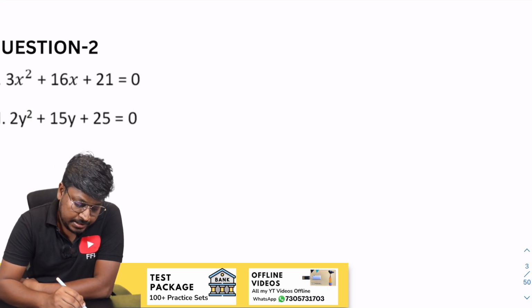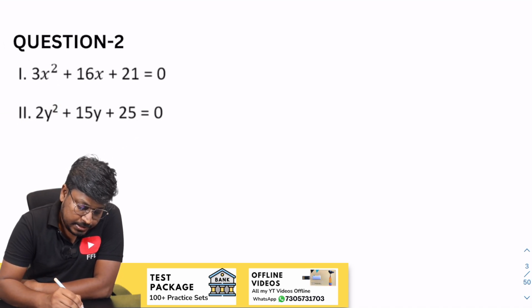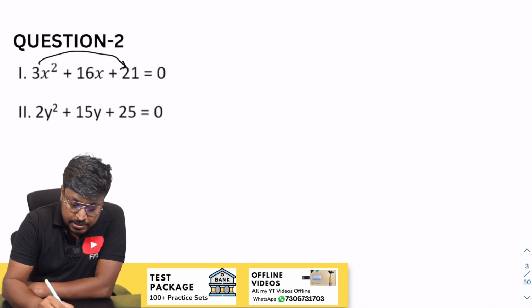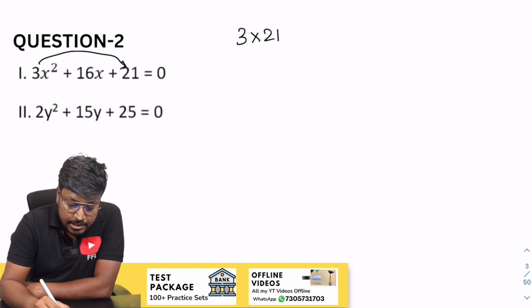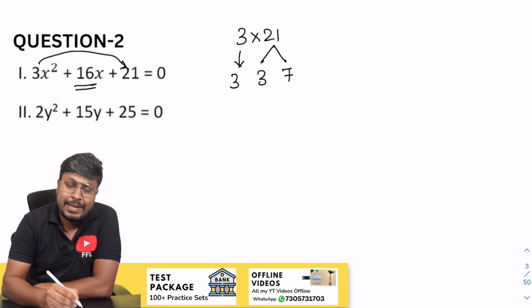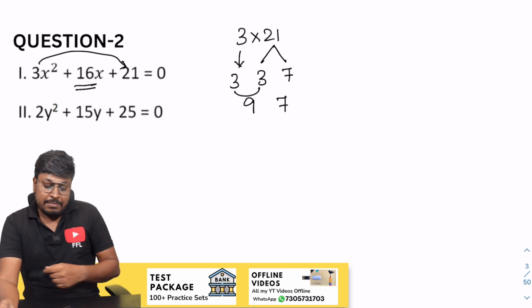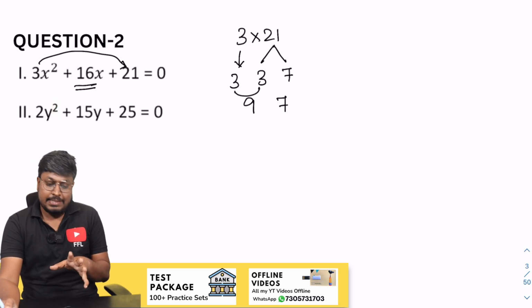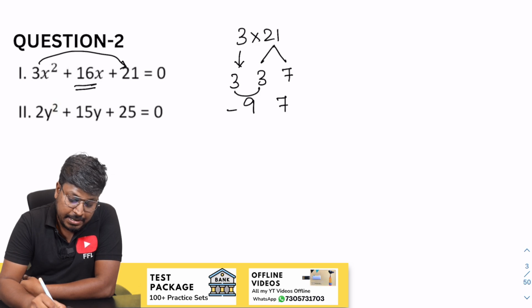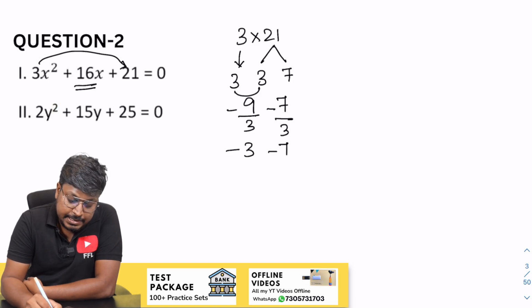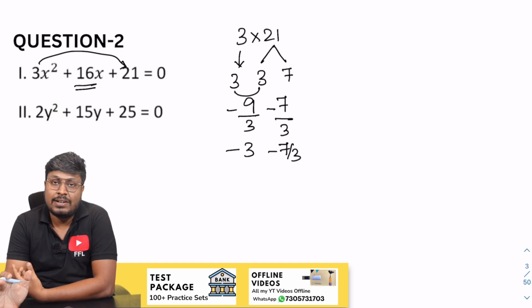So second question. 3 into 21. 21 can be written as 3 into 7, 3 7s are 21. Our target is to get 16. So 3 into 3 will be 9, and 9 plus 7 will be 16. So while writing, minus 9 minus 7, and here 3, so divided by 3, divided by 3. So minus 3, minus 7 by 3. So these will be the factors of x.